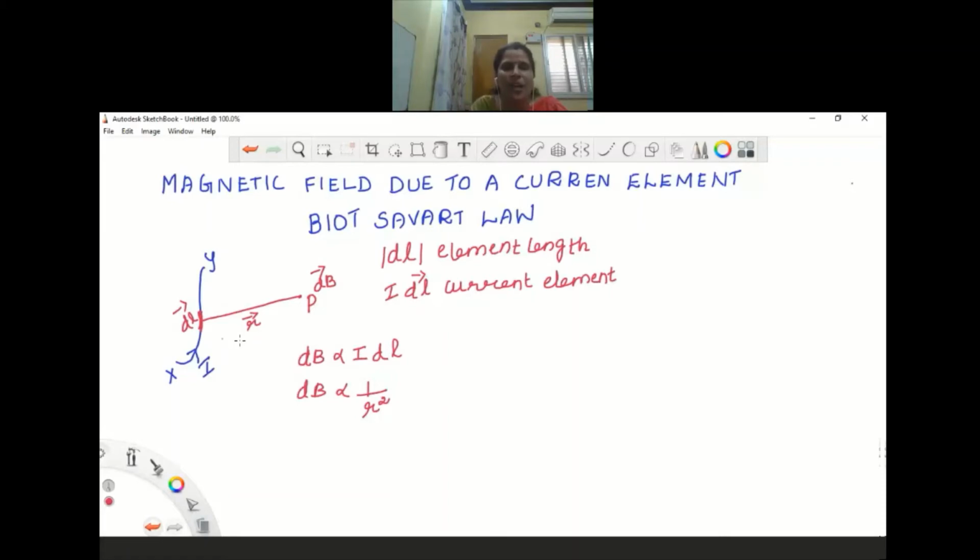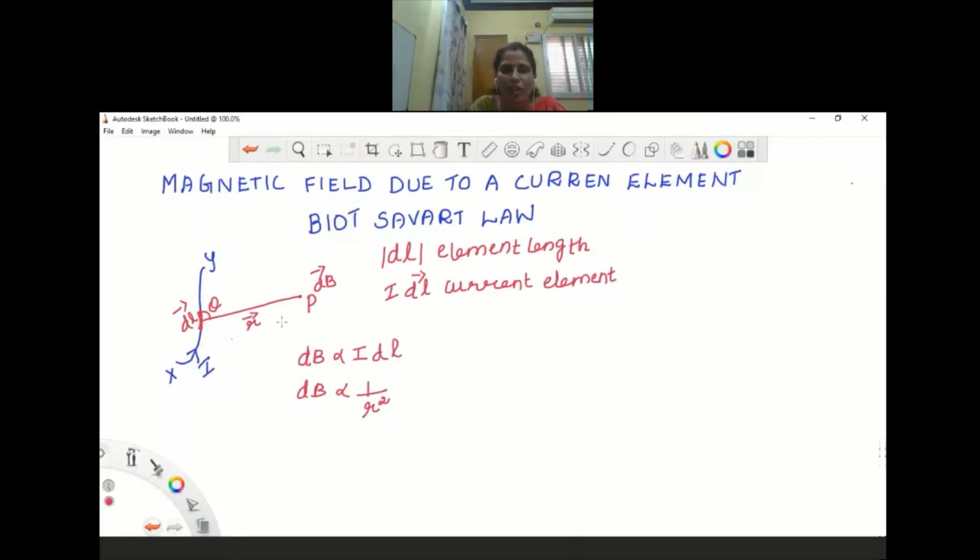And one more thing is also very essential here, children. Whether this magnetic field is the same in all these places. That is, I am going to take this angle also, because this theta is the angle between this dl vector as well as r vector.